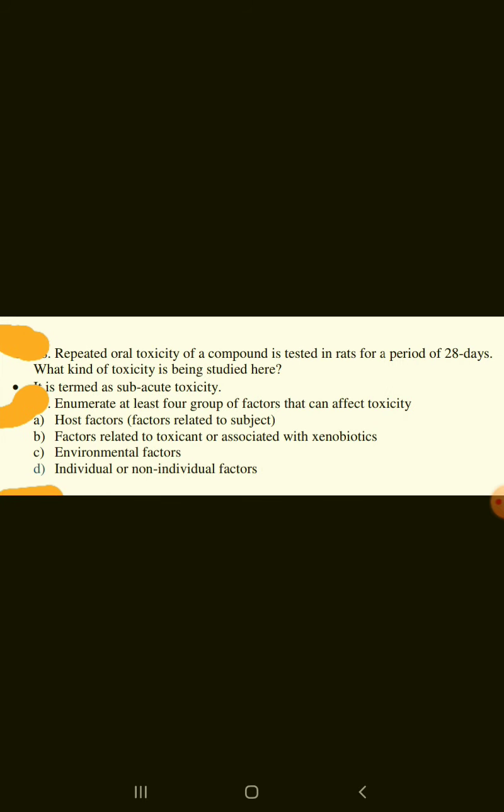Repeated oral toxicity of a compound is tested in rats for a period of 28 days. What kind of toxicity is being studied here? It is termed as subacute toxicity. Enumerate at least 4 groups of factors that can affect toxicity. Host factors, factors related to toxicant or associated with xenobiotics, environmental factors, individual or non-individual factors.